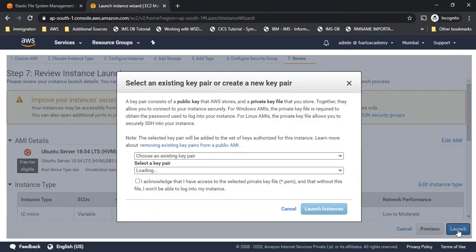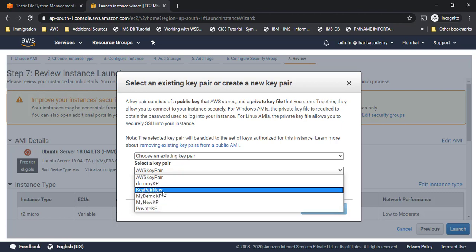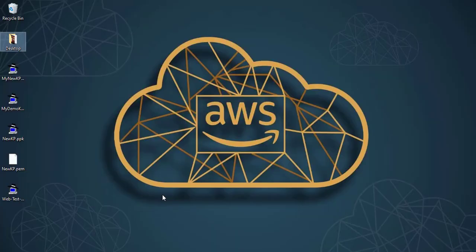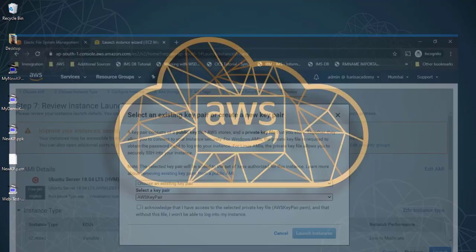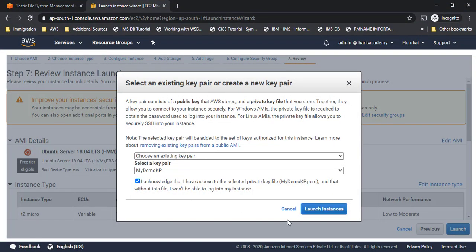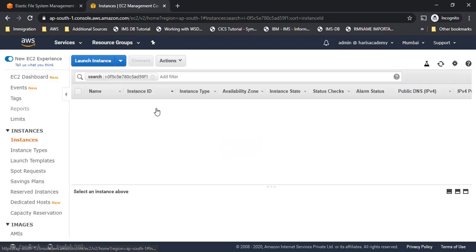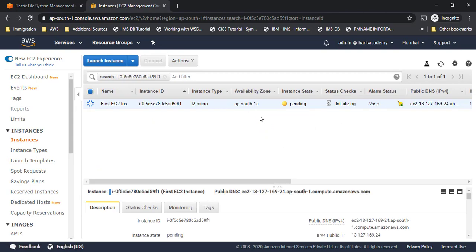Now I'll click on launch because everything looks fair. So I will go with my demo key pair, I think I have it, yes. Then I will acknowledge it and launch the instance. So now I have launched my first instance. Similarly, we will try to launch another instance similar to this, right?